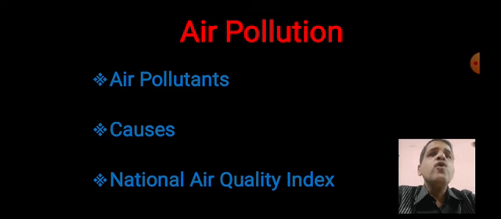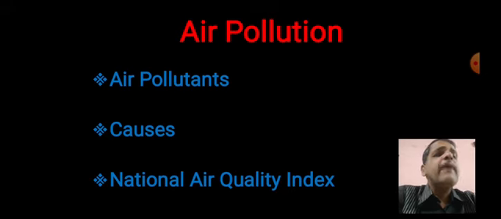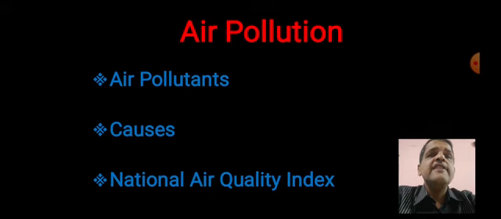Second is chlorofluorocarbon. Now this chlorofluorocarbon is released by three things: our air conditioner, television, refrigerator. Their making process and using process are all releasing chlorofluorocarbon, and that is also a major air pollutant.